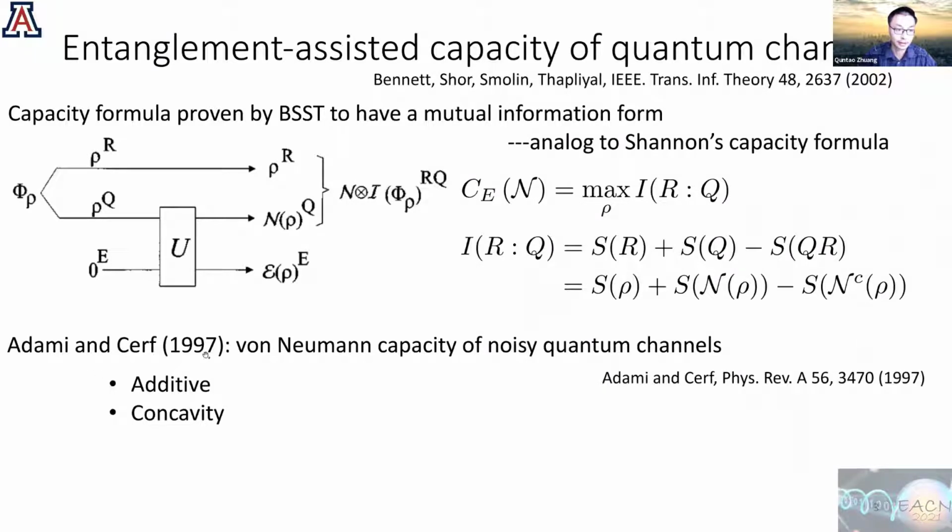In 1997, very interestingly, even before this 2002 paper, Adami and Cerf defined the so-called von Neumann capacity, which is exactly the same thing. And they showed that it's additive and concave, even before the capacity was formulated.